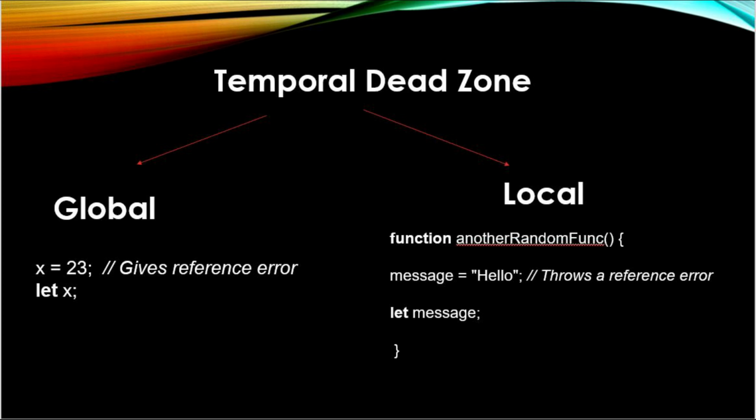If you see in a local scope like a function, inside a function I have assigned the variable before it is declared. So here if you see message equal to hello, later I have declared this message using a let keyword. Then it throws a reference error. So both in global scope and a functional scope, we are trying to access variables which have not been declared yet. This is called the temporal dead zone.